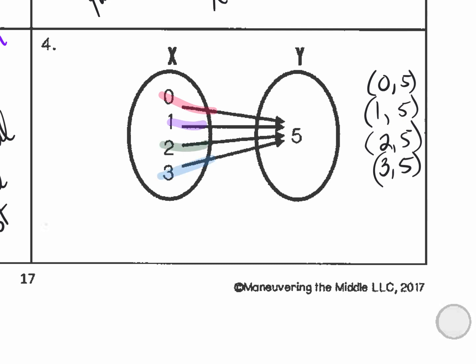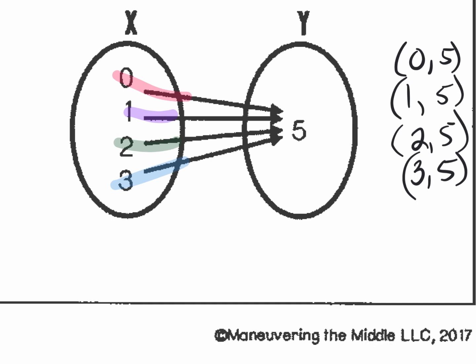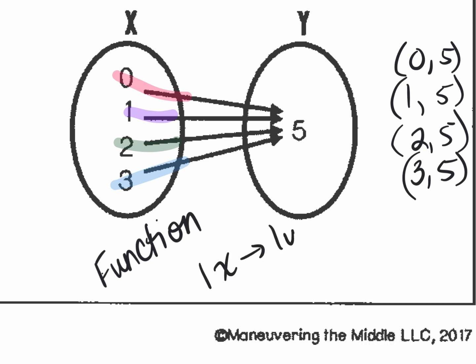I even colored it out for you. Remember, you're not looking at the y's. The y's are irrelevant. Just x. So this is what we call a function. There is one x going to only one y. If you have one x going to two y's, then it is not a function because your x's would repeat.